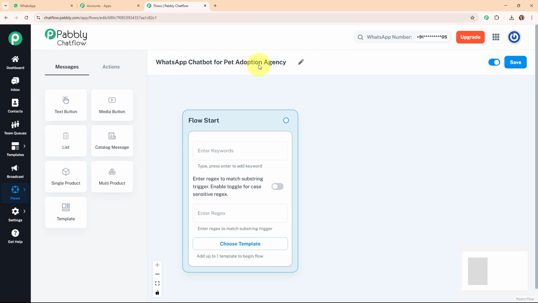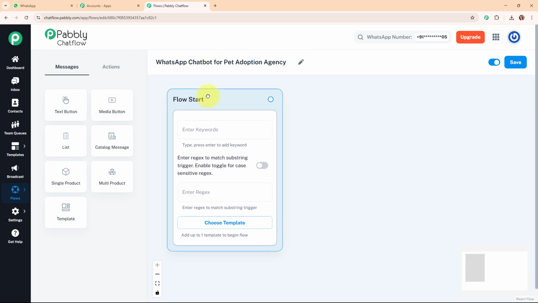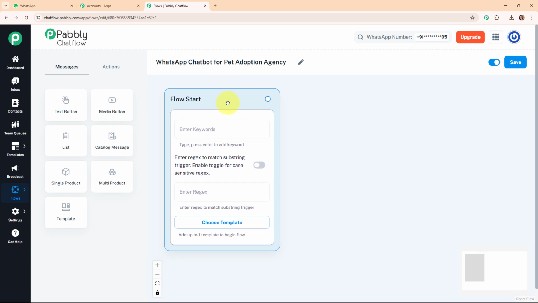Now after giving a name to my WhatsApp chatbot, that means to my flow, it is asking me to set up the flow start. In this flow start, I need to set up the trigger for my WhatsApp chatbot. Here you can select the trigger as keywords, regex or template. If you wish to set up your trigger as template, then you need to select your template from the template library. And if you want to set up the keywords or the regex, then you can do it as per your need. Here we will choose the trigger type as keywords, meaning the chatbot will activate when a user's message contains specific words.